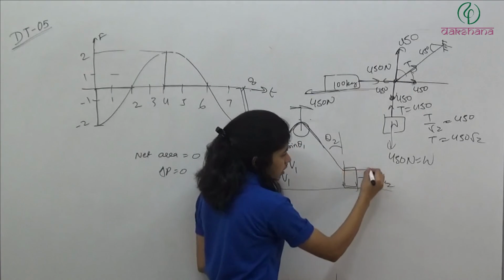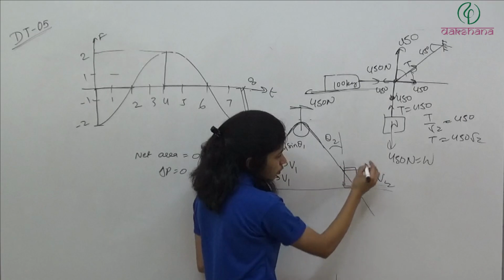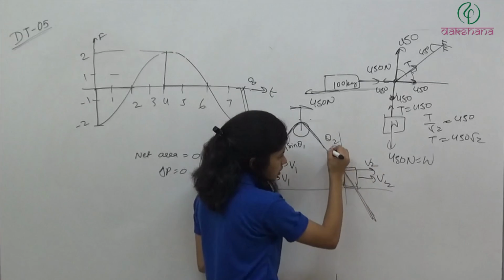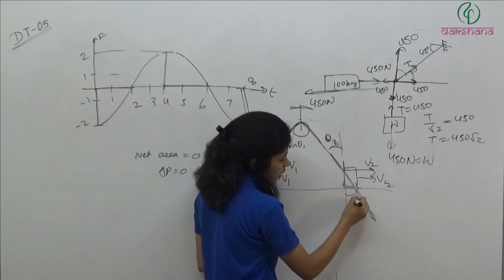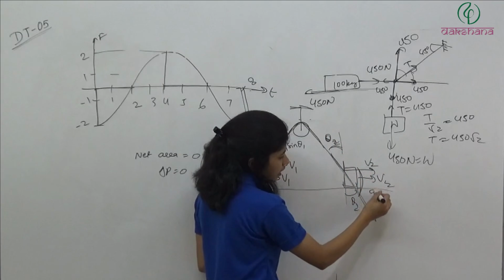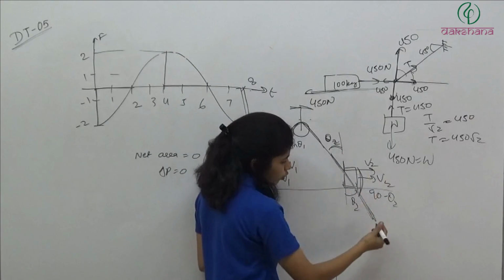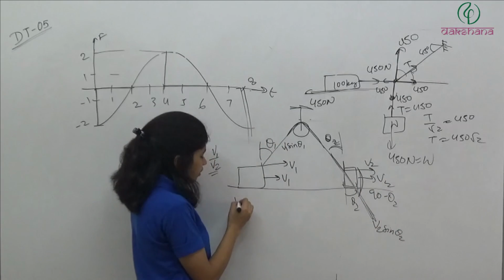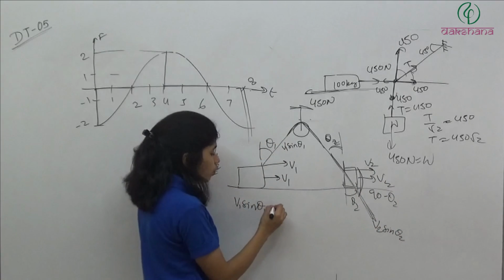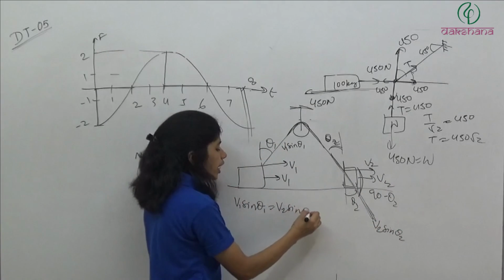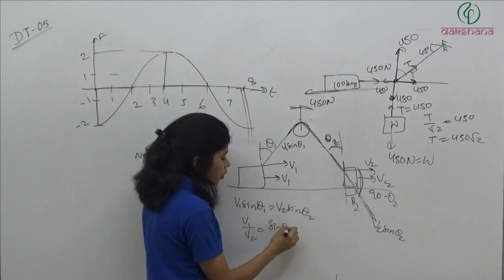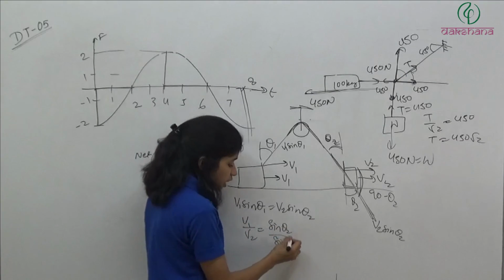And velocity is in this direction. Okay, velocity v2 is like this. Component along the length of the string, if this is theta 2, this will be theta 2, it means this will be 90 minus theta 2, so v2 cos(90 minus theta 2), v2 sin theta 2. So now v1 sin theta 1 should be equal to v2 sin theta 2, and from there we are going to get v1 by v2 is equal to sin theta 2 divided by sin theta 1.